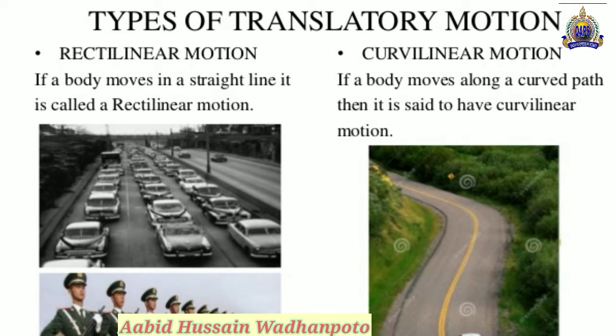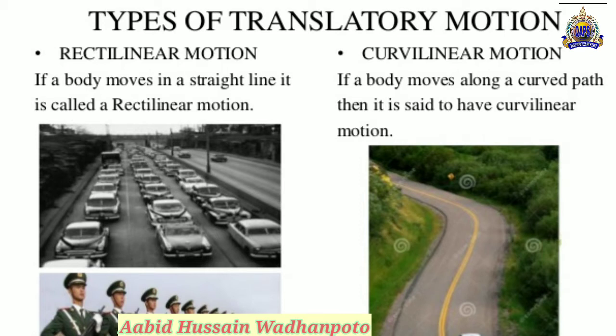As I have already told you in the definition, translatory motion defines the motion of objects in a straight path or in a curved path, when all the particles are moving along the straight path or that path. So rectilinear motion defines the movement of objects in a straight line.